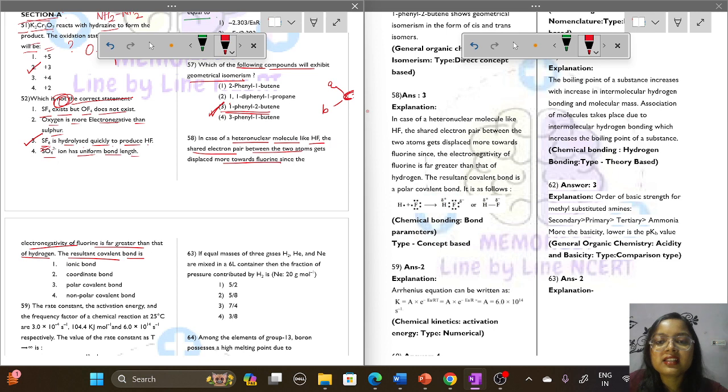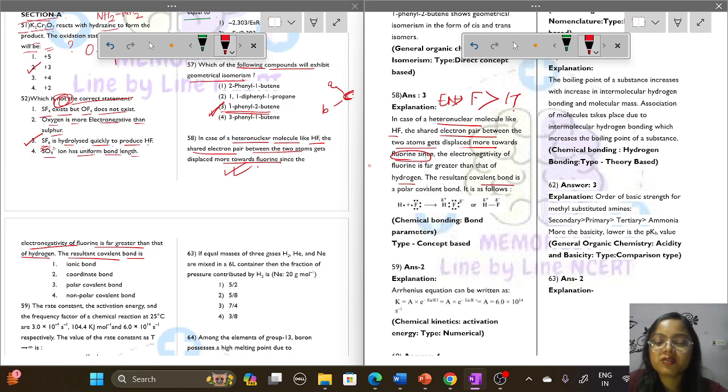So here we can see in case of heteronuclear molecules like HF, the shared pair between the two atoms gets displaced more towards the fluorine. It is given in the question that the electronegativity of fluorine is far greater than that of hydrogen. This we know, that the electronegativity of fluorine is far greater than hydrogen.